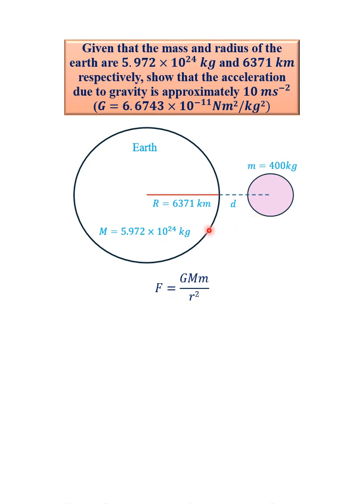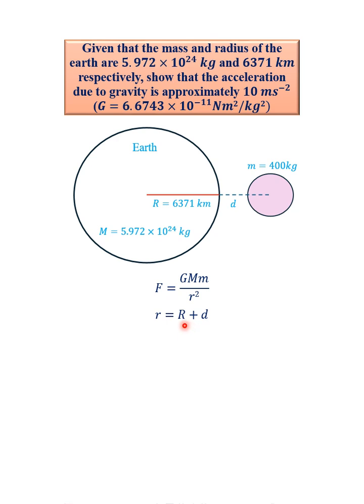So we can say that in this scenario, r will be equal to R plus d, because it is the radius of the Earth, plus the distance from the surface of the Earth to the center of the test object, d. So r, lowercase letter r, is equal to R plus d.